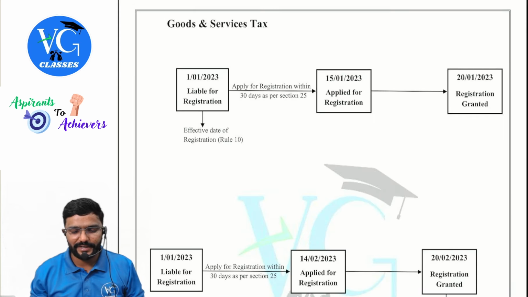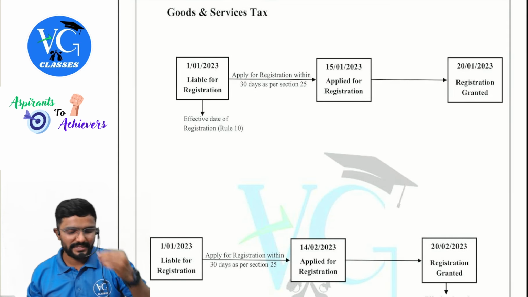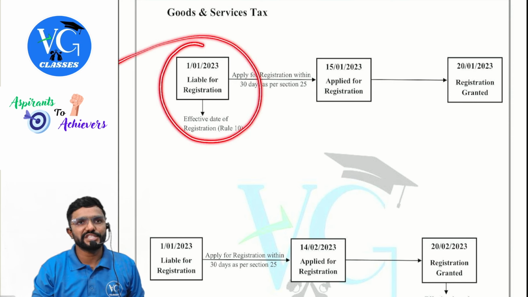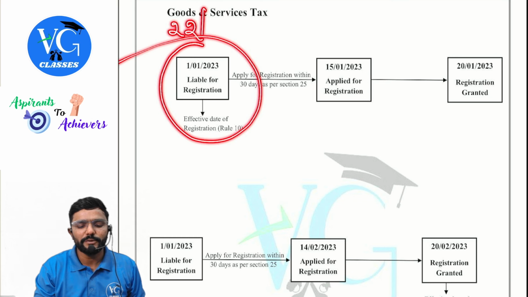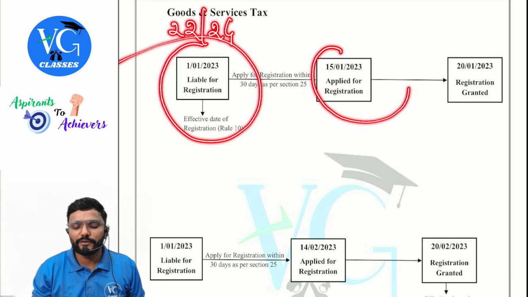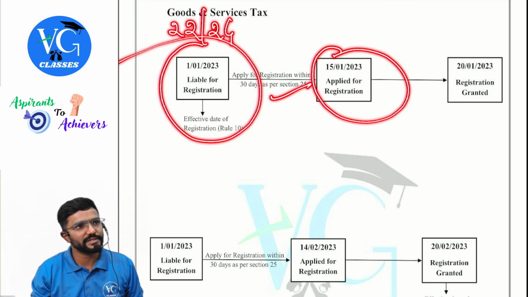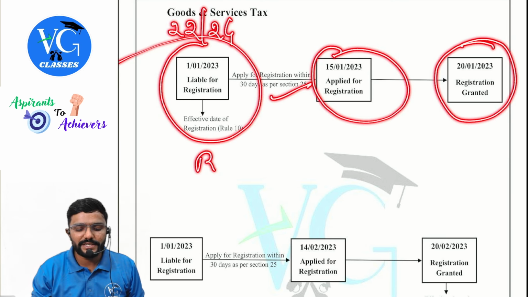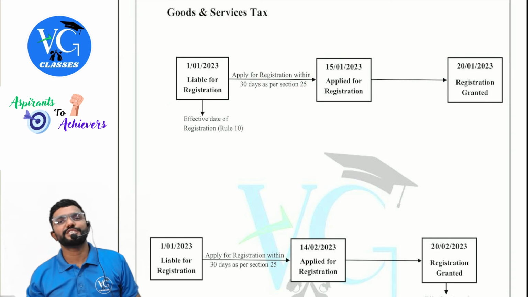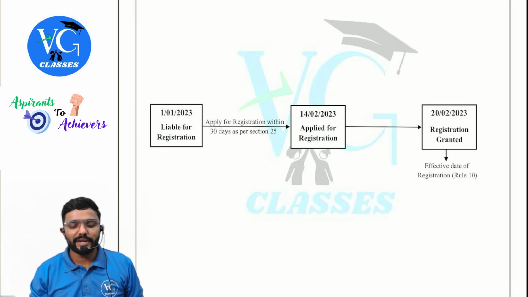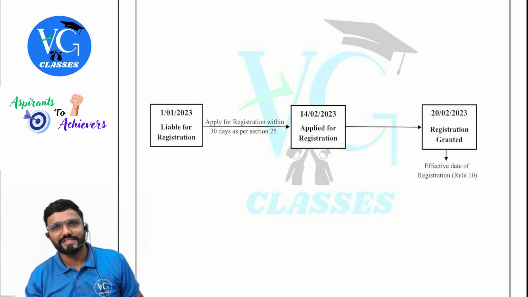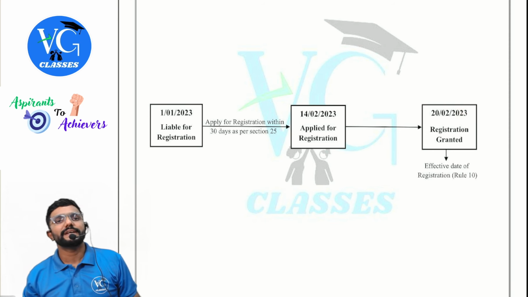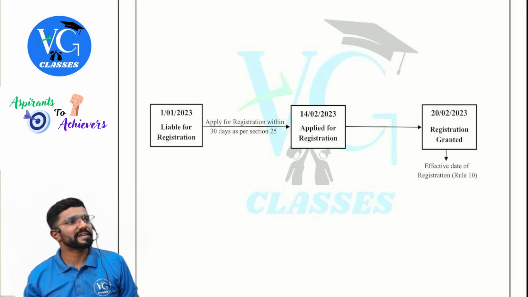I explained it already while covering ITC. Similar example. Sir, I became liable on 1st January for registration because I was covered in section 22 or 24. I applied on 15th January. Within 30 days? Yes. Now, registration is granted on 20th January. I am called a registered person from what date, sir? 1st January. Sir, what if I apply on 14th February, after 30 days? Then registration will be granted, but I will be called a registered person from what date? The date on which registration is granted, guys.